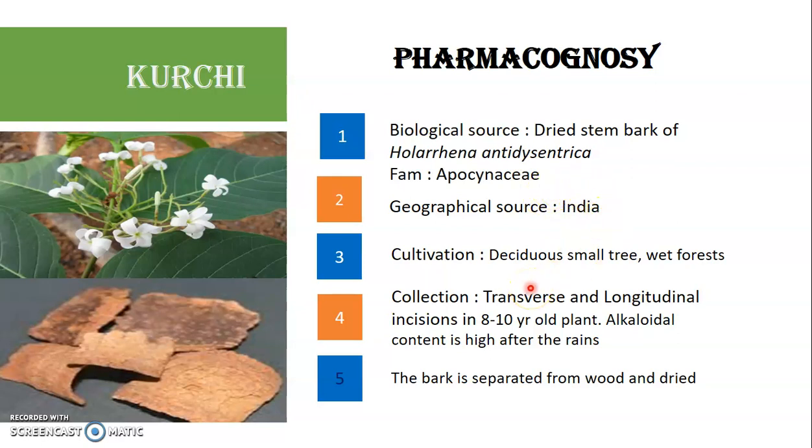It's a deciduous small tree and its collection is done from an 8 to 10-year-old plant after the rains when the alkaloidal content is high. Transverse or longitudinal incisions are made. That is, either we do a longitudinal cut like this or we can do a transverse cut like this on the tree and separate out the bark.